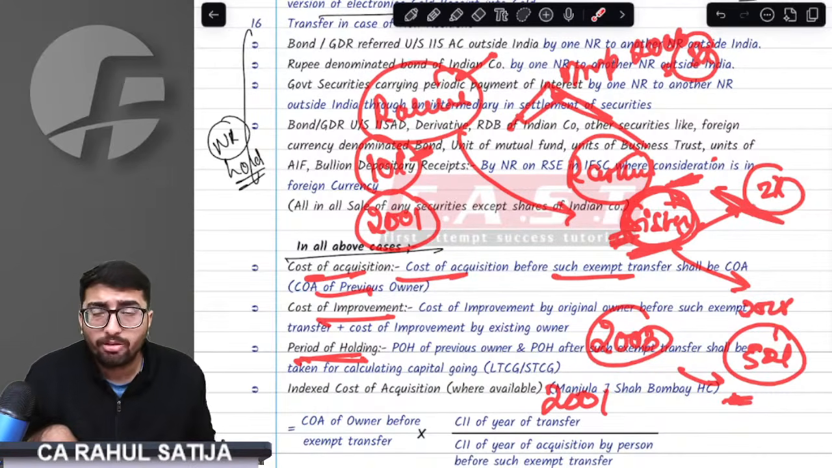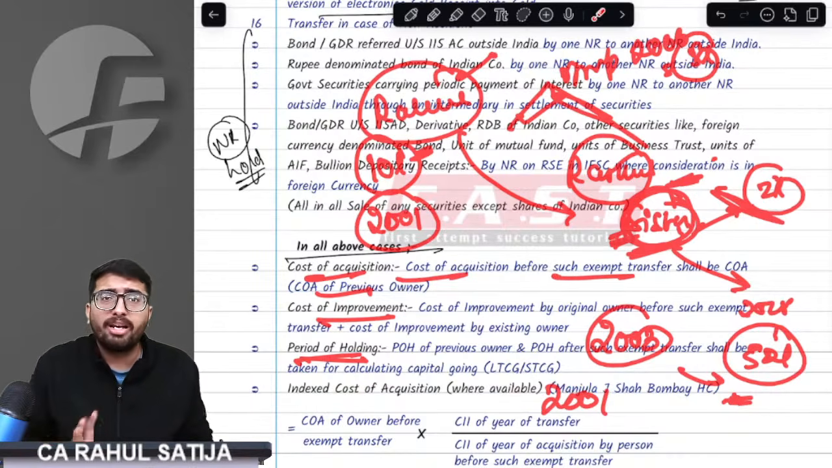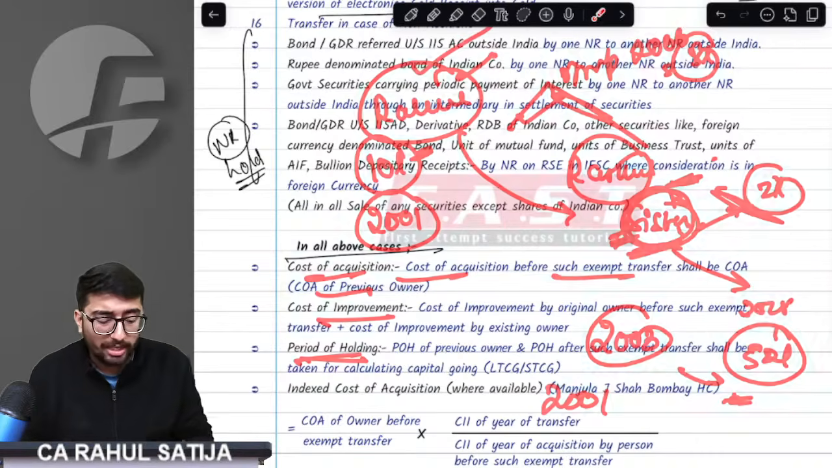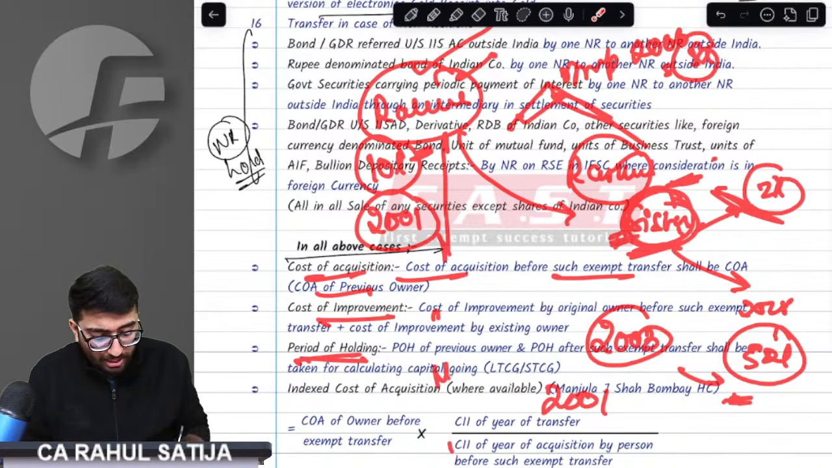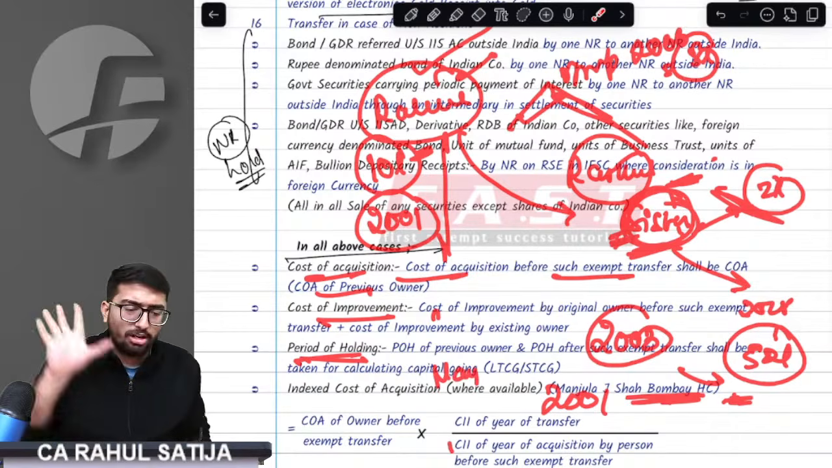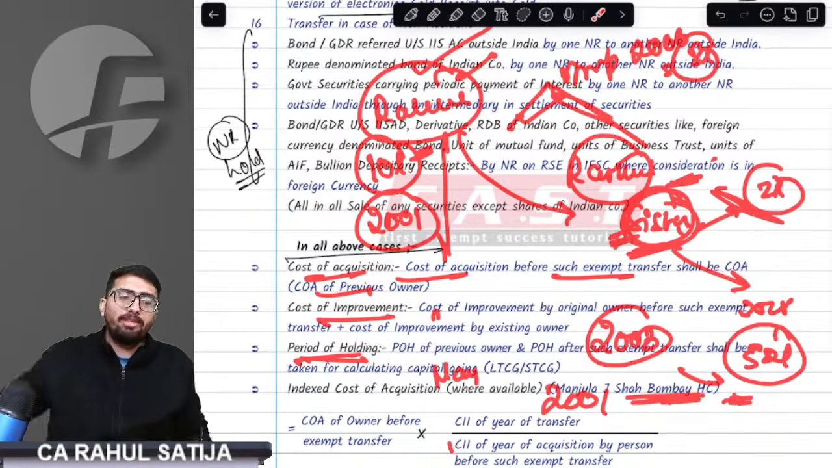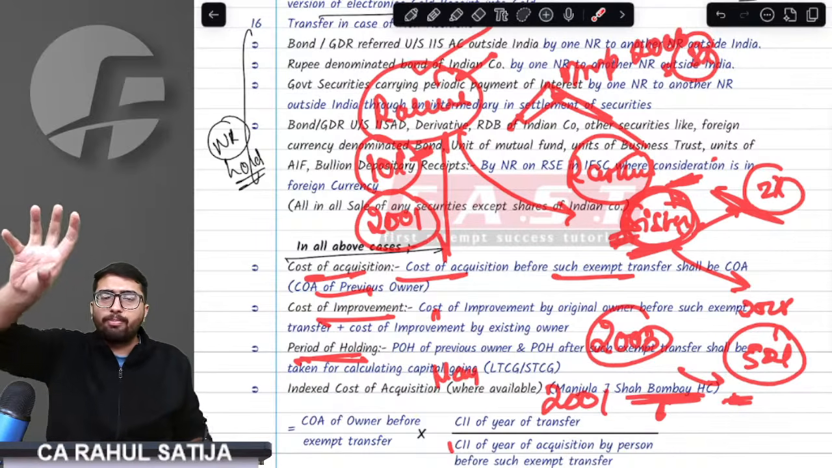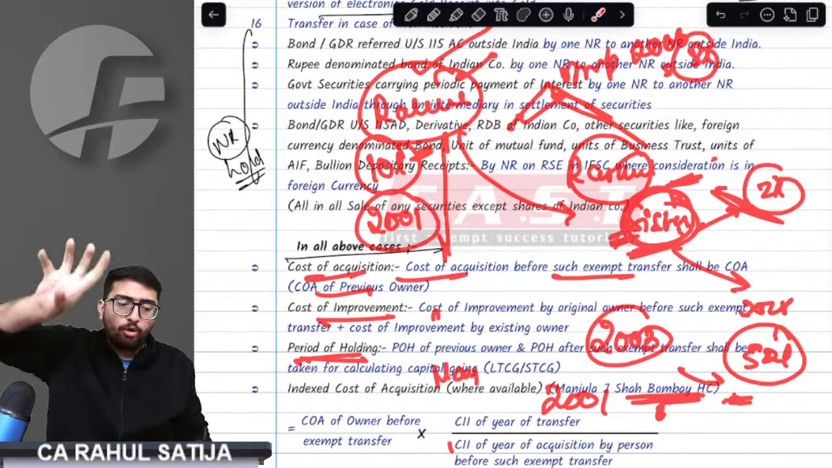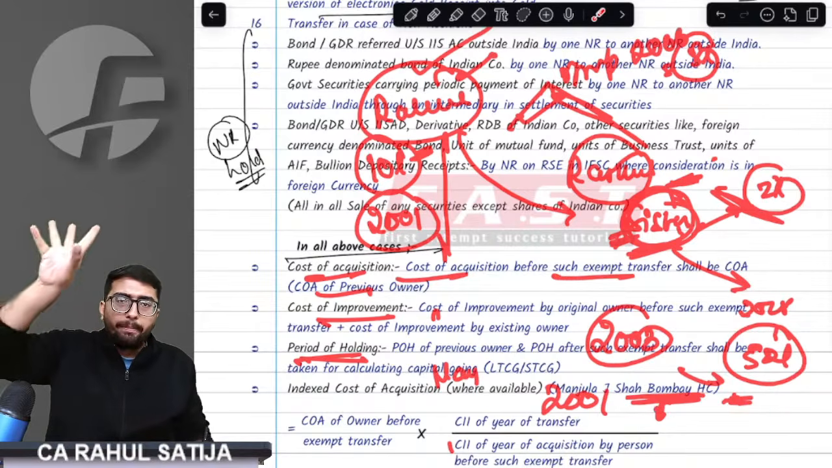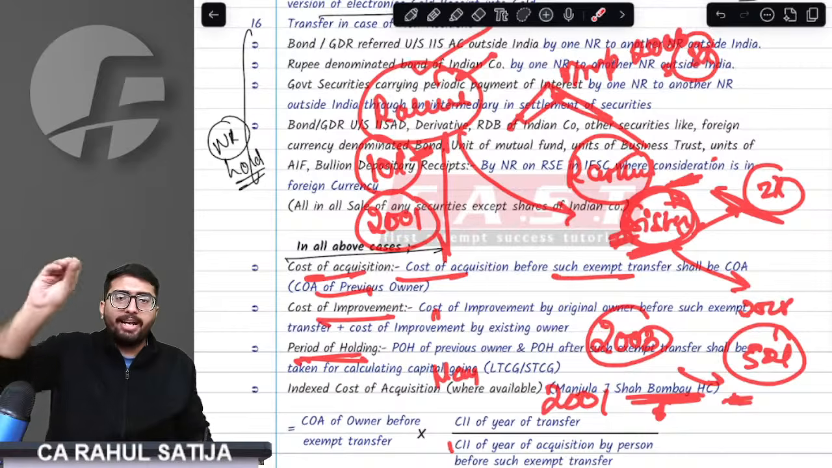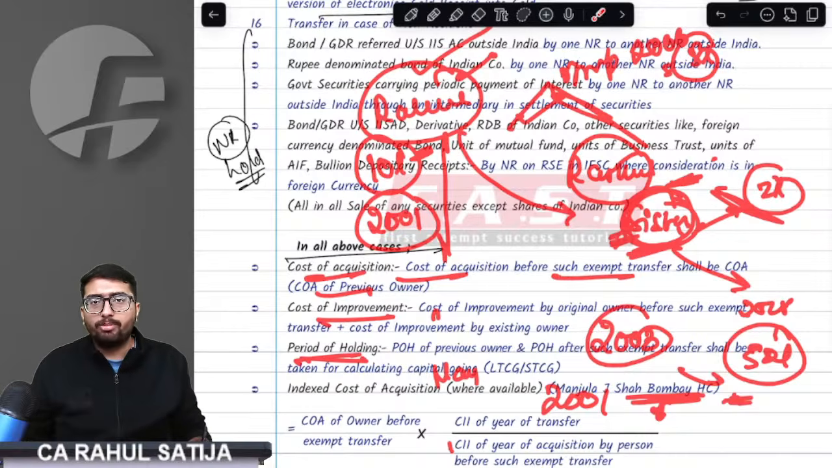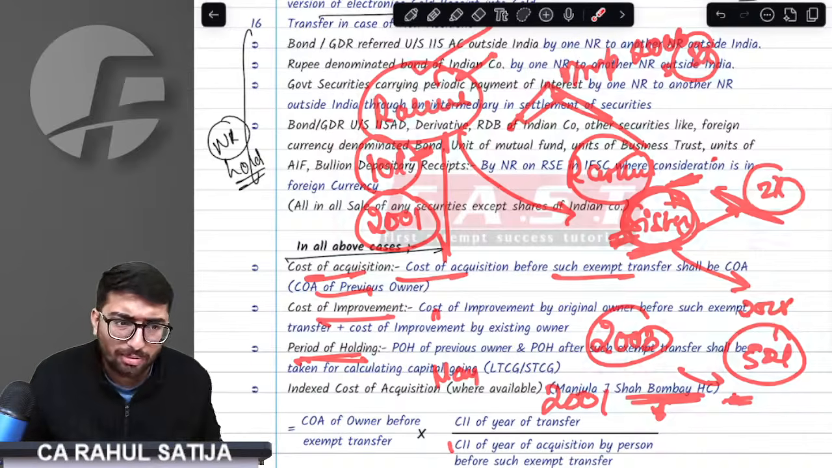Last point, sir: from when would indexation be done, if at all required for tax purposes? Indexation would be done from the old owner only, and you have to cite the case law of Manjula J. Shah. You have to cite that indexation would be done from the previous owner only. Got this point? See, cost of acquisition is to be taken from the prior owner. Improvement, current owner and prior owner, both. Period of holding, current owner and old owner, both. And at last, sir, indexation has to be done from the old owner only. This is all about your exempt transfer, and this is all about your capital gain.